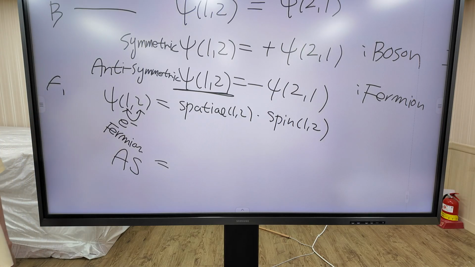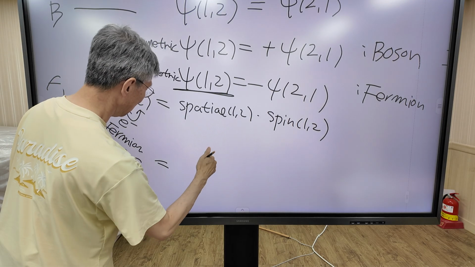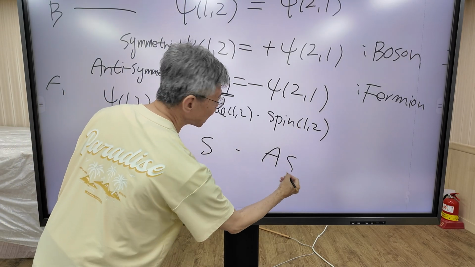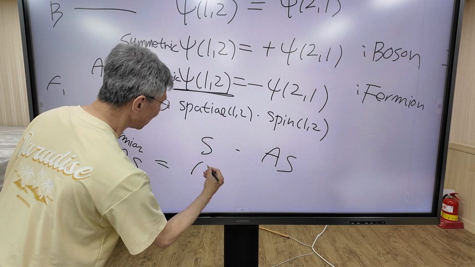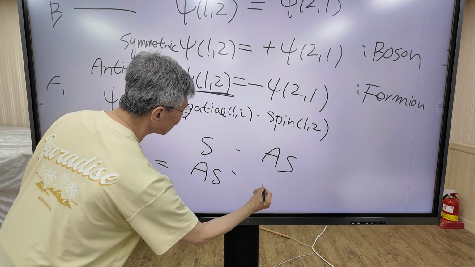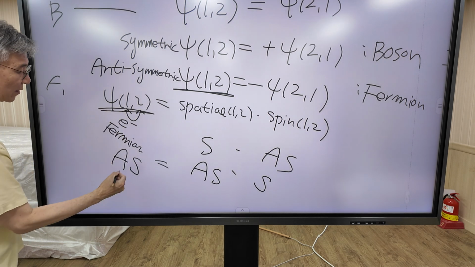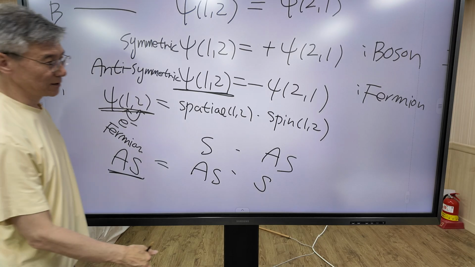So there are two cases. Spatial part symmetric, spin part anti-symmetric. This is the first possibility. Second possibility is that spatial part function is anti-symmetric, spin part is symmetric. So there are two possibilities for the wave function to be anti-symmetric. How about this case?